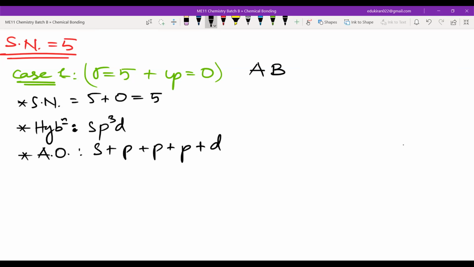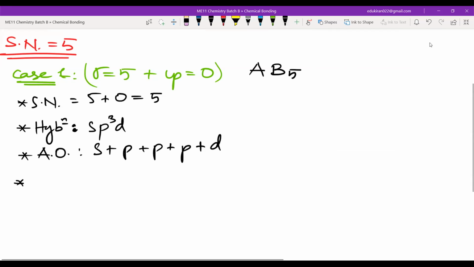अरे बोलिए भाई, जल्दी बोलिए. How many B? How many sigma bonds? 5. 5, na? So that many B will be there. Okay. So number of surrounding atom is always equal to the number of sigma bonds. Okay. So first we will write about the geometry.